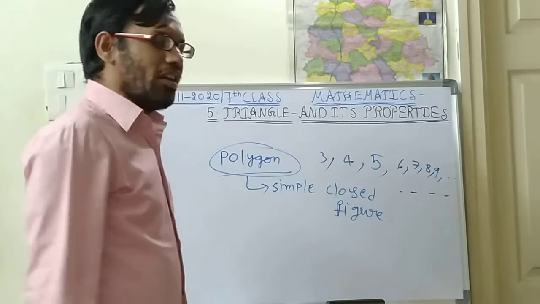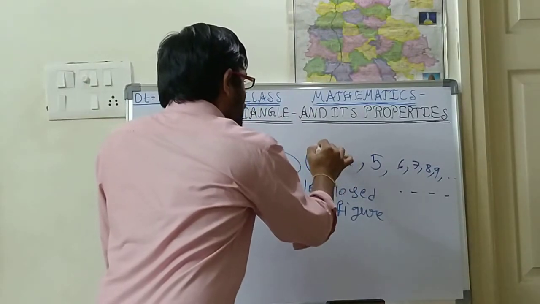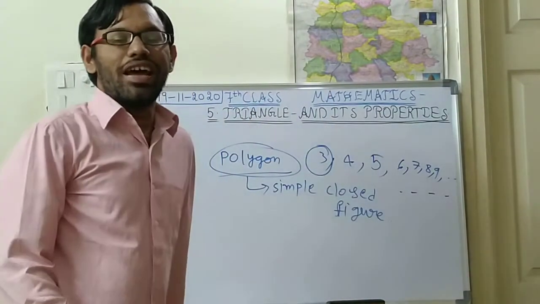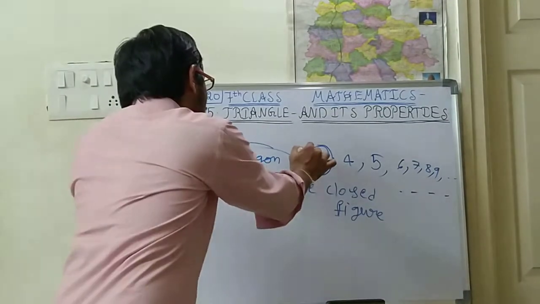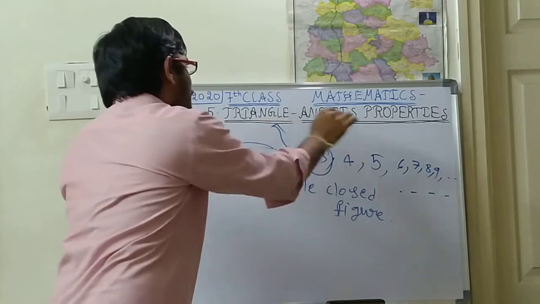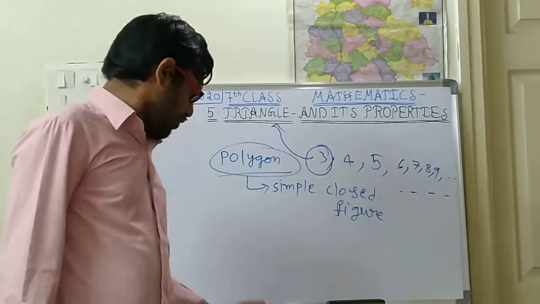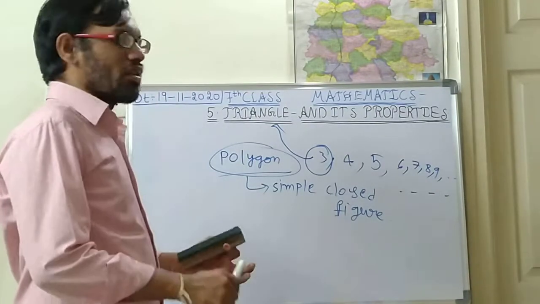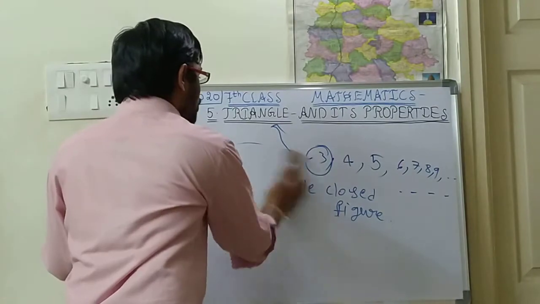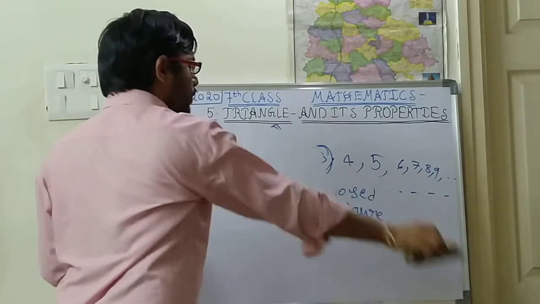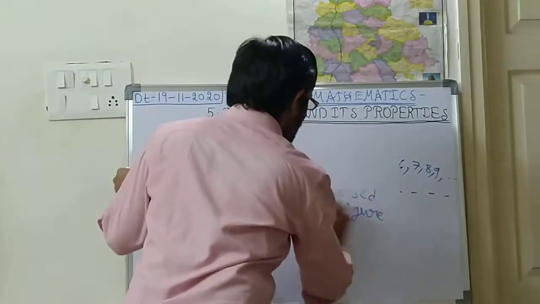Today we shall discuss a shape which is having only 3 line segments, and that shape we will call a triangle. What is this triangle, and what are the details in this triangle, we shall see in today's class. I hope you are understanding this concept very well. See children.